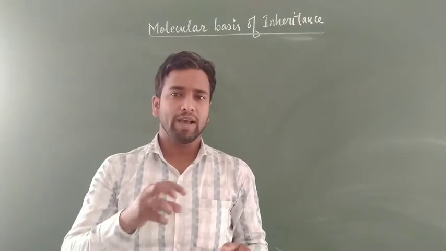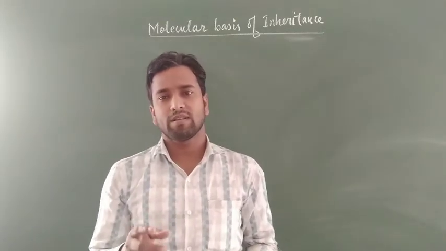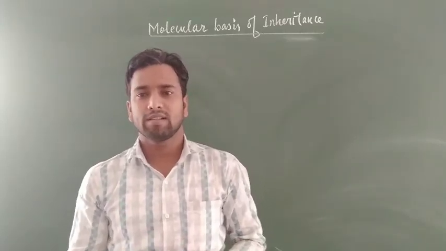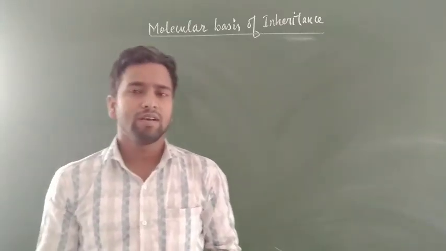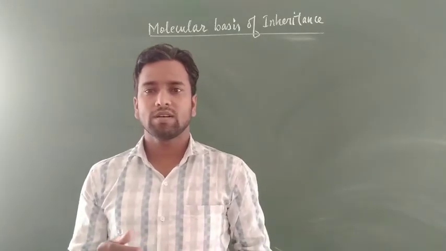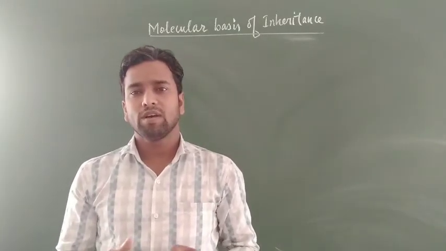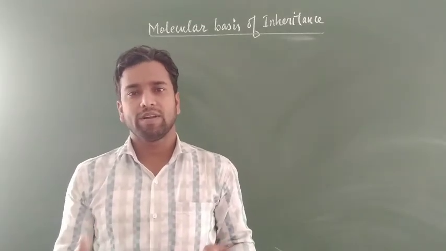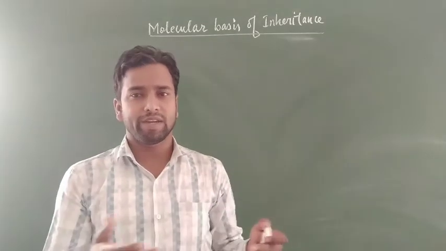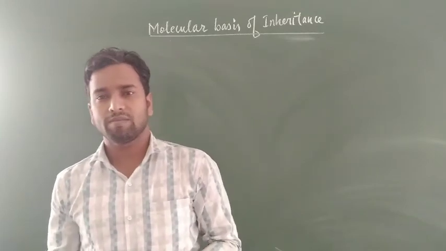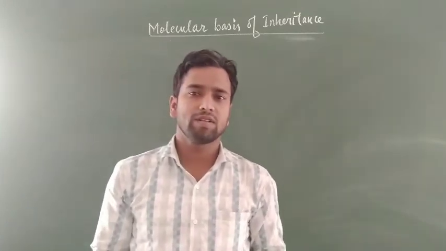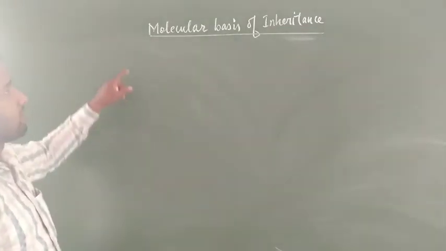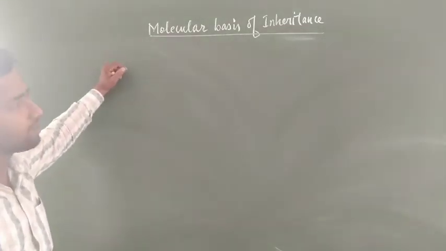But the actual nature of the factors was not clear in that chapter. In Mendelian genetics we learned only the pattern of inheritance: what happened in the F1 generation, in the F2 generation, and what result was obtained in the F3 generation.